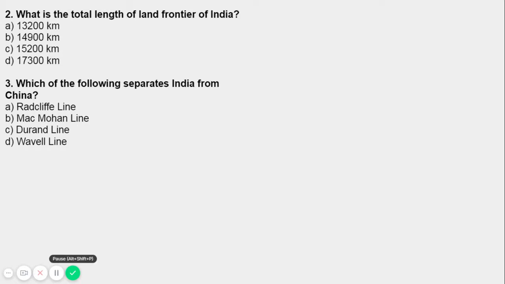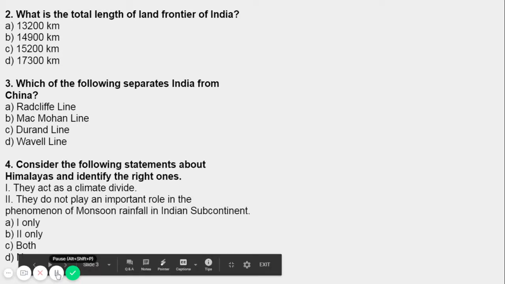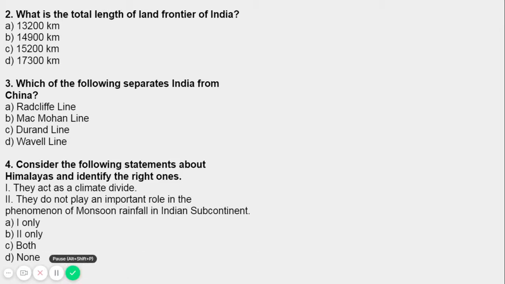Now move on to the next question, number 4. Question number 4 is: consider the following statements about the Himalayas and identify the right ones. The statements are: first, they act as a climate divide; second, they do not play an important role in the phenomenon of monsoon rainfall in the Indian subcontinent. So, what do you think about the Himalayas?